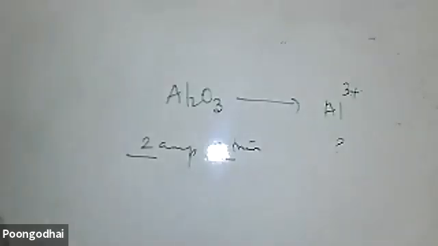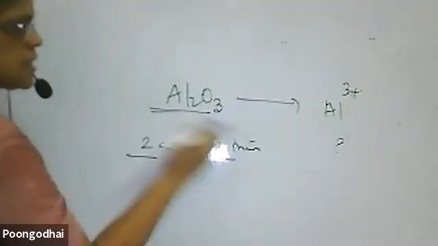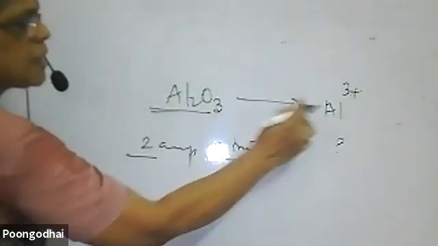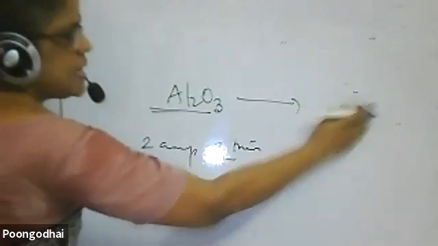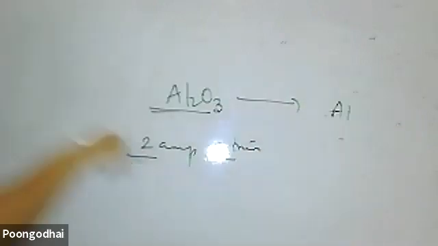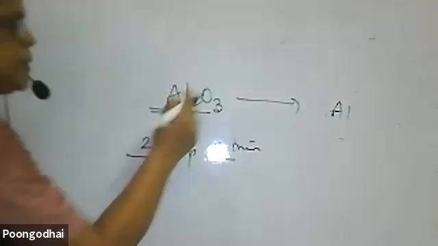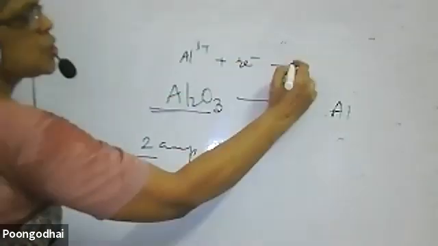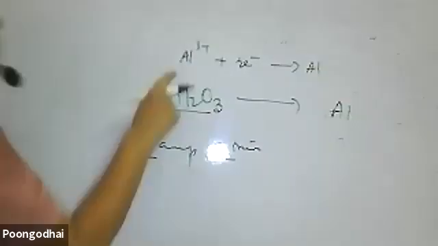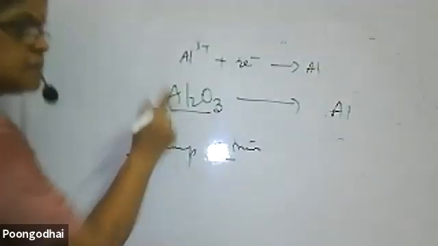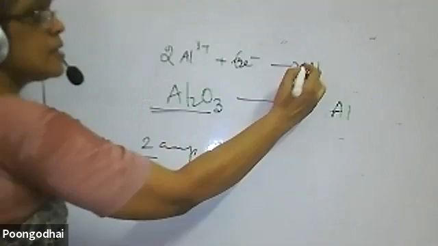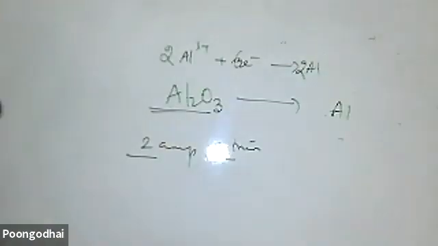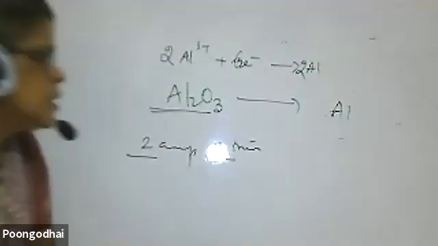Then aluminium oxide, I want to find out from aluminium oxide, you know, one aluminium takes up how many electrons? Aluminium oxide is converted into aluminium. Only the metal gets deposited. So aluminium, in what oxidation state is it? Plus 3 oxidation state. It takes up 3 electrons to form aluminium. But how many aluminiums are there? 2 aluminiums, so 2 aluminiums means it takes up 6 electrons. Understand or not? But we write it for 1.